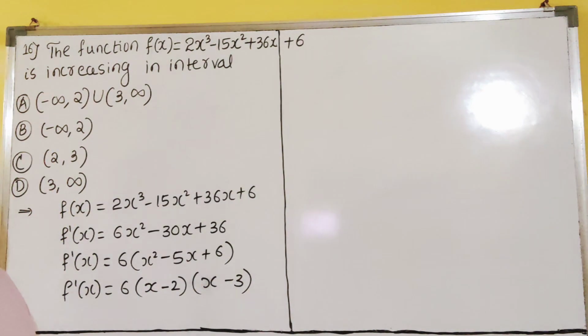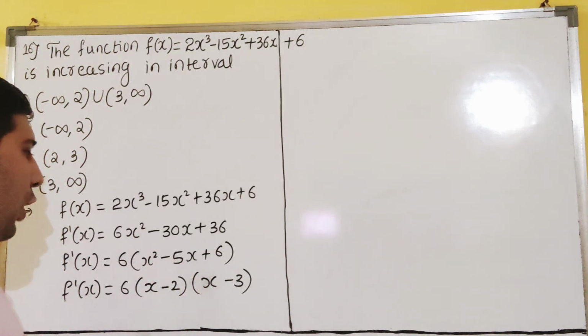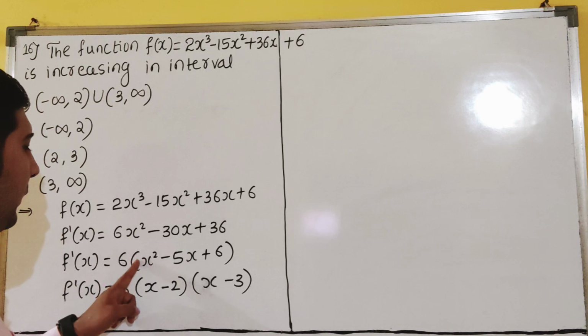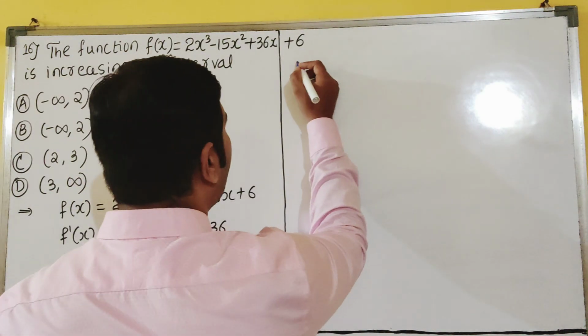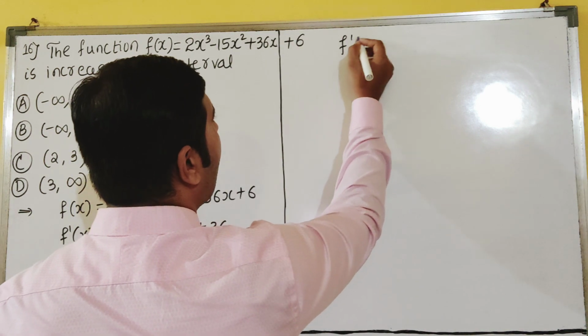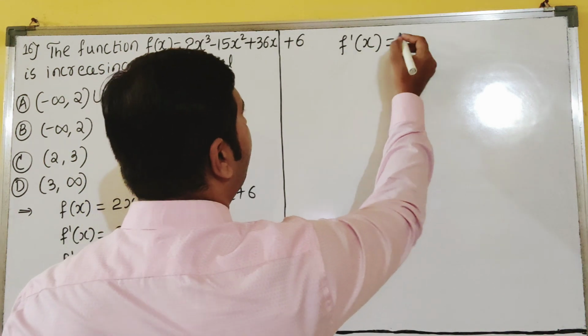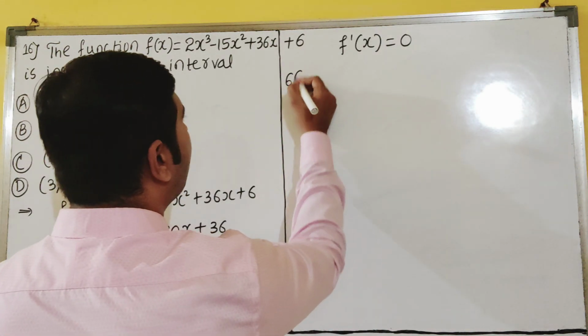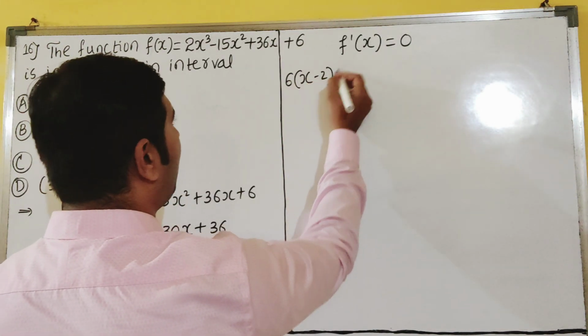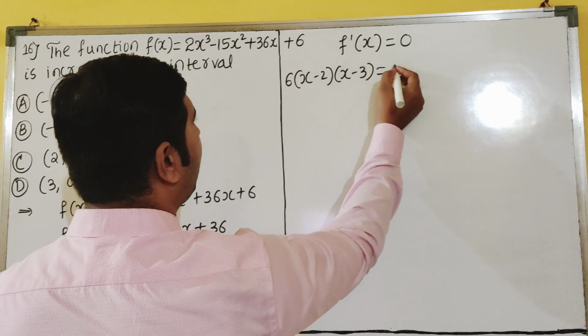This is the easy method, the normal method it is. Shortcut method you can say, not normal, shortcut method dear students. Maths lecture shortcut. So here if the coefficient is 1, directly you can write like this. Fine, I hope it is clear for everyone. So next step what we will do: f dash of x is equal to 0 you will put. So if I put this as 0, what will happen? 6 into x minus 2, x minus 3 equal to 0.